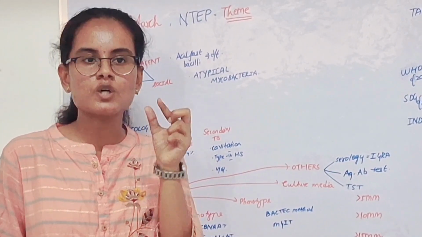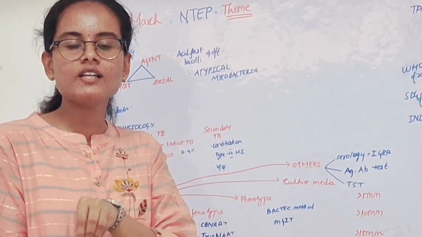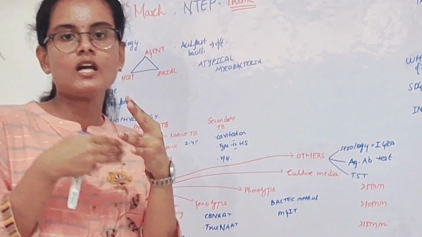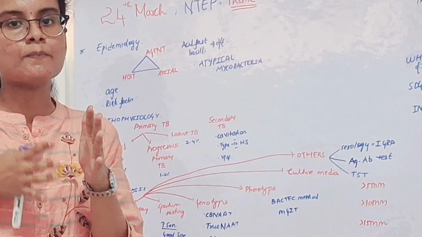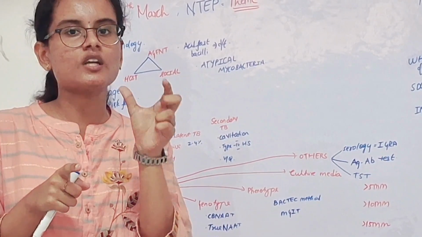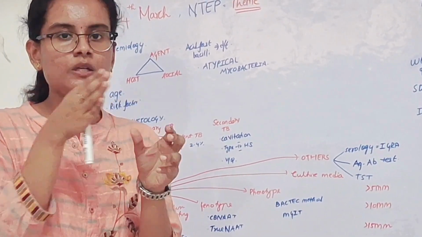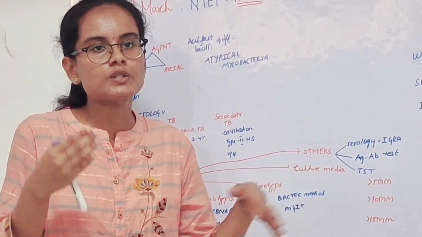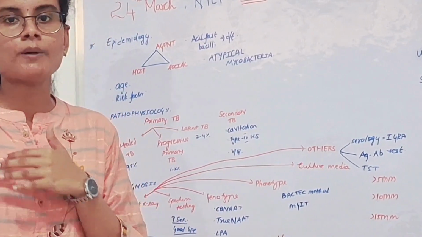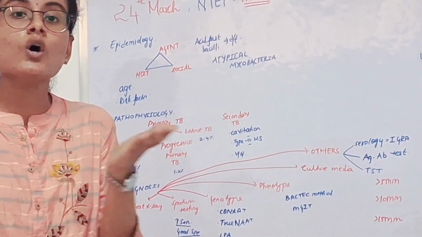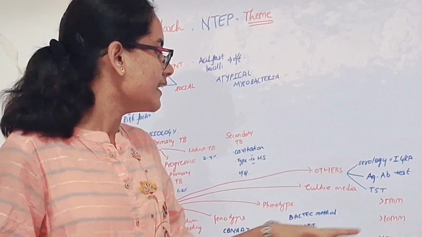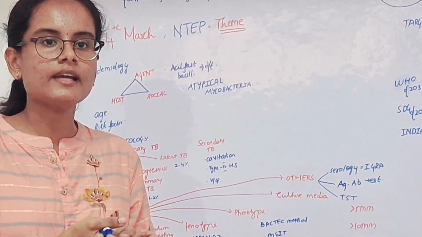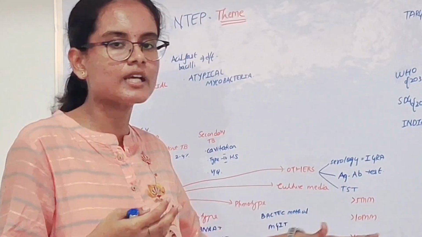Here 1 unit of purified protein derivative is injected in the forearm intradermally, and the reaction, which is going to be a wheal and flare, is observed after a minimum time interval of 48 hours, but within 96 hours it should be noted. If it is more than 5 mm, it is taken as positive in case of people with HIV or any immunocompromised state and people who are in contact with MDR patients. Next, more than 10 mm for those who are immigrants from TB endemic areas. Next, more than 15 mm in case of normal people.